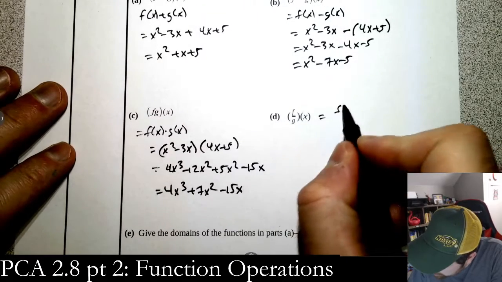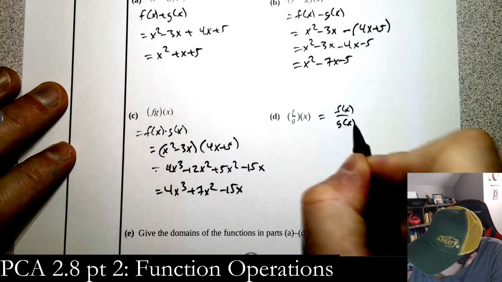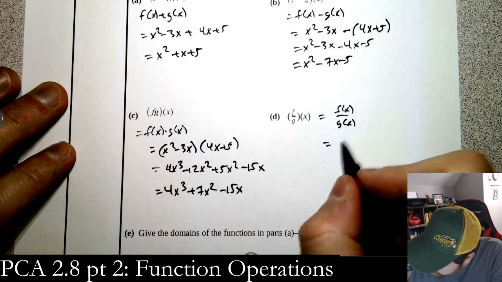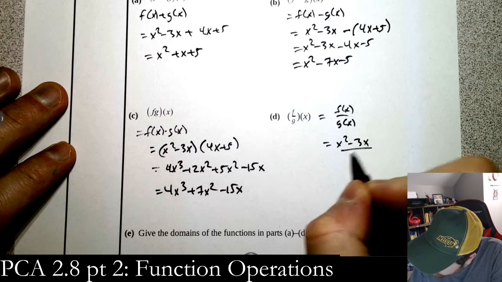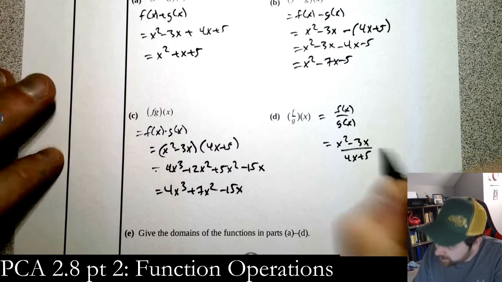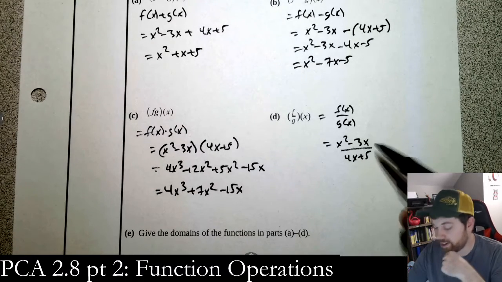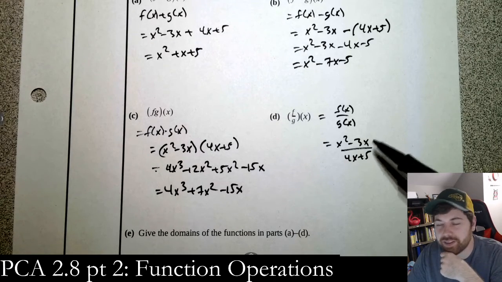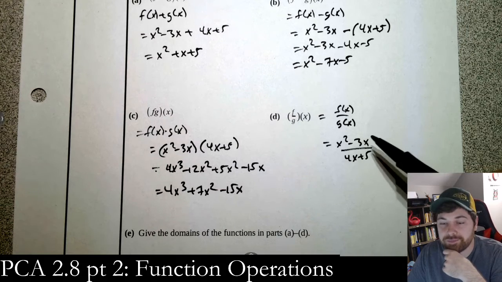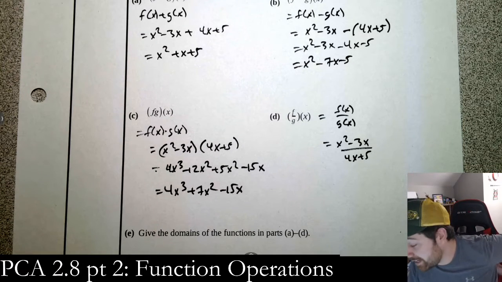And the last one, f over g. So this is just f of x over g of x, which is x squared minus 3x over 4x plus 5. I don't think we can factor that to make it any nicer. We really can't. Okay, I mean, you factor out an x on top, right? But you get x times x minus 3. Nothing happens here.